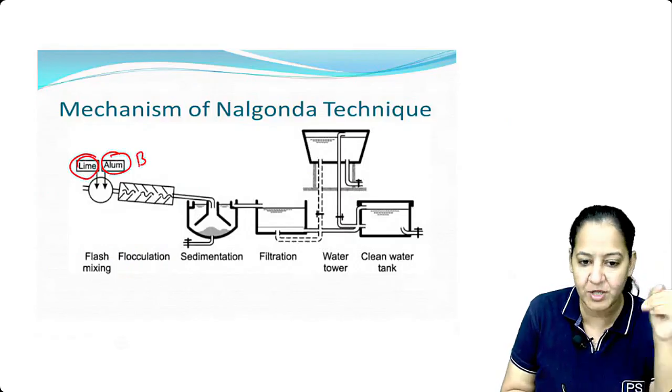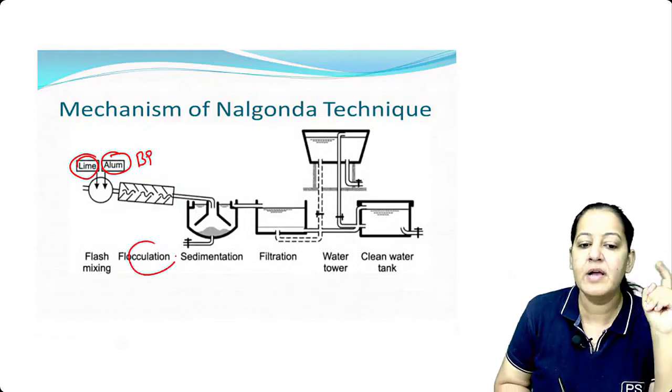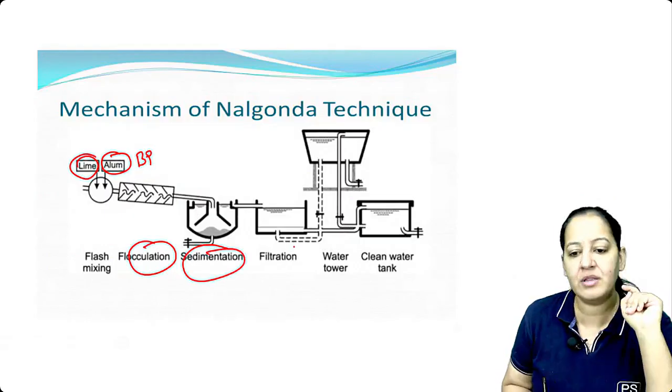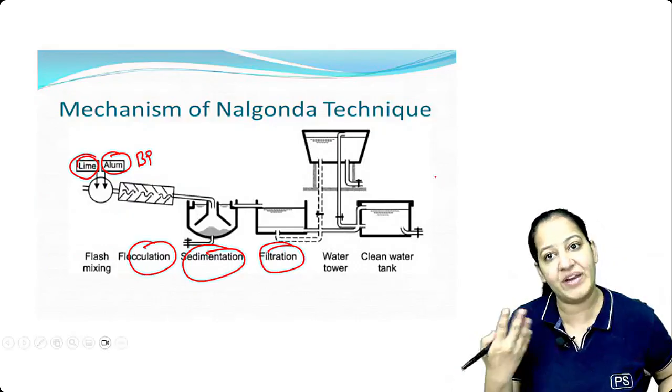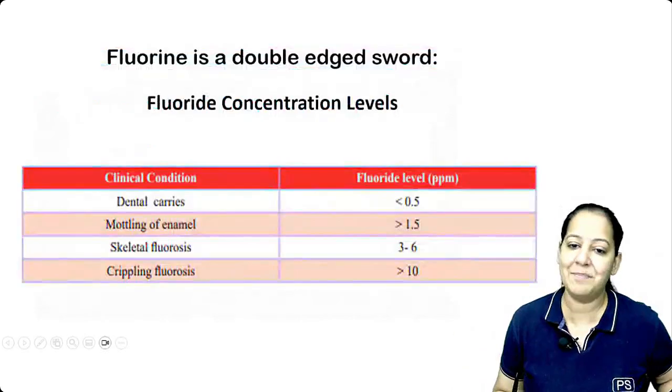Bleaching powder is not shown here. Write down number 3, bleaching powder. Then do flocculation. Then do sedimentation. Then filter at the end. Filtration is straining with a sieve. So now all the excess of fluorine is already removed. This is Nalgonda. You get many questions on that.